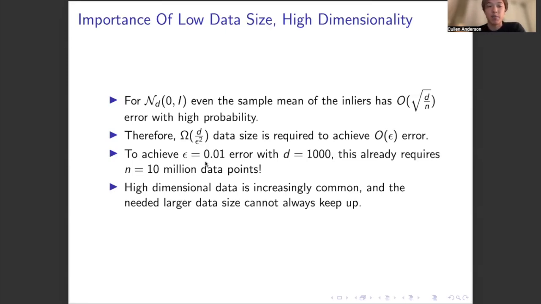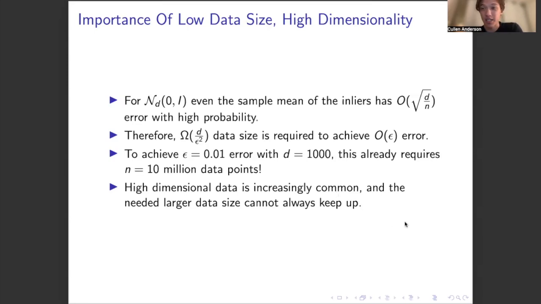Tying this back to the robust mean estimation setting, if we now imagine this identity covariance Gaussian to be our inlier distribution, then we cannot hope to achieve better than square root of d over n error, as even without the effect of the adversary, the sample mean of the inliers has error that scales with d. Then an important goal in robust mean estimation would be to obtain as close to square root of d over n error as possible, thus minimizing the effect of the adversary.